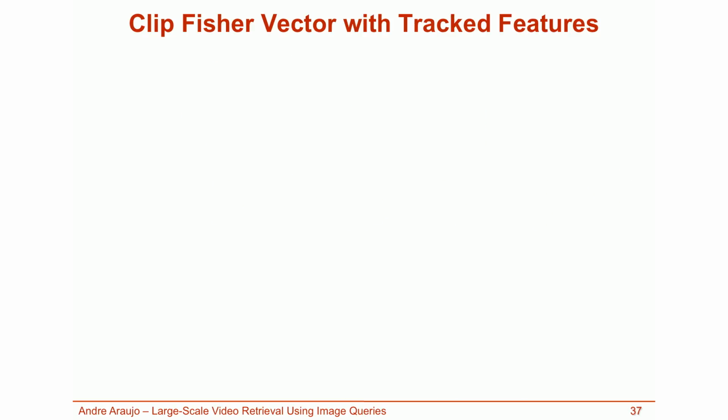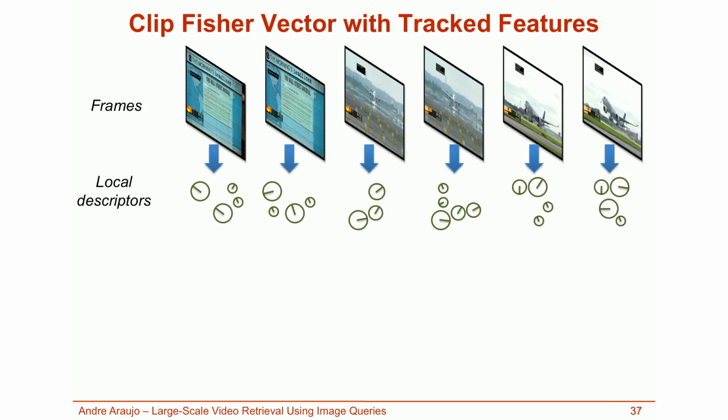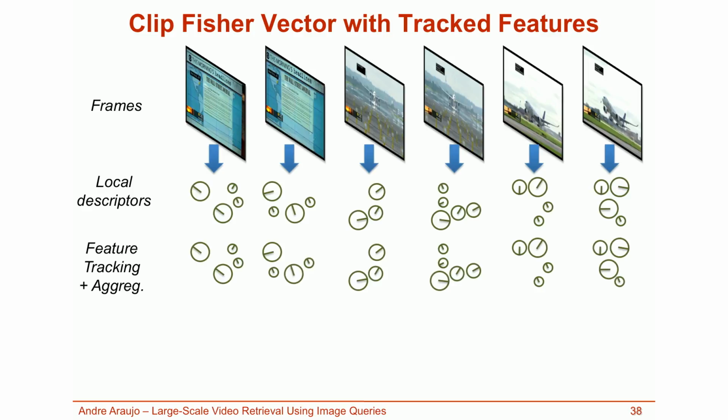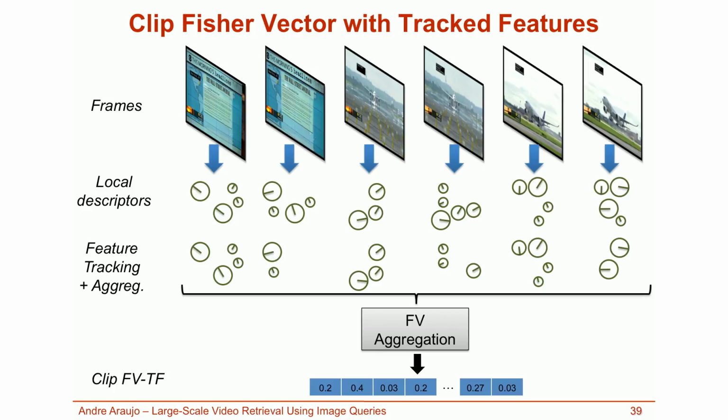The second technique I introduce attempts to reduce temporal redundancy before Fisher aggregation. This is related to previous work which showed that aggregation of similar features over an image might boost image retrieval performance. To experiment with that, we start by extracting local descriptors from each frame independently, as before. Then, the features are tracked over the clip such that we know which of them presents similar visual information. Finally, we construct aggregated descriptors by averaging the original ones and renormalizing them. We can then construct a clip Fisher vector using aggregated descriptors. I call this a clip Fisher vector with tracked features, or clip FVTF for short.